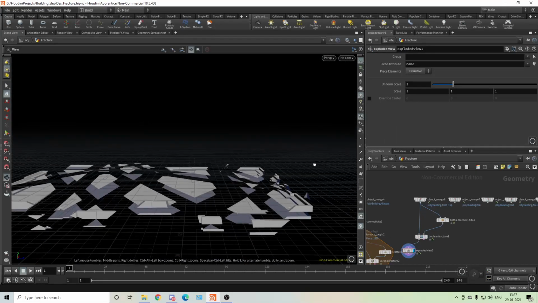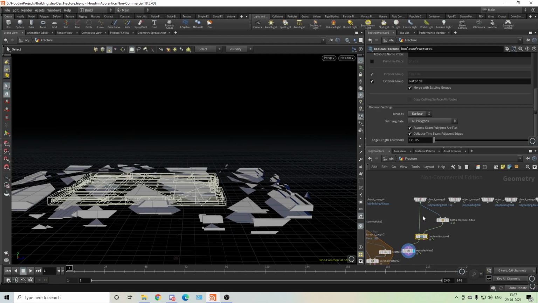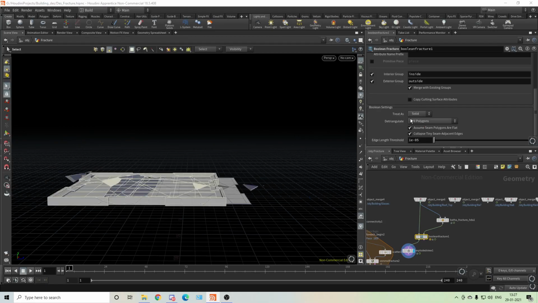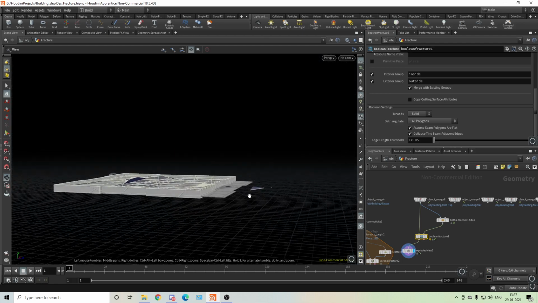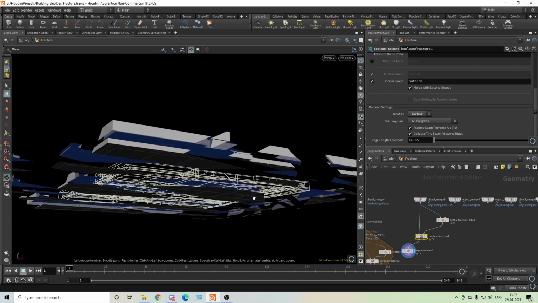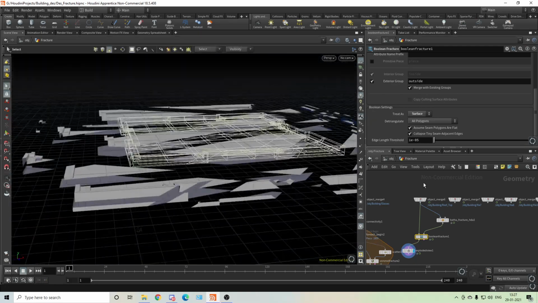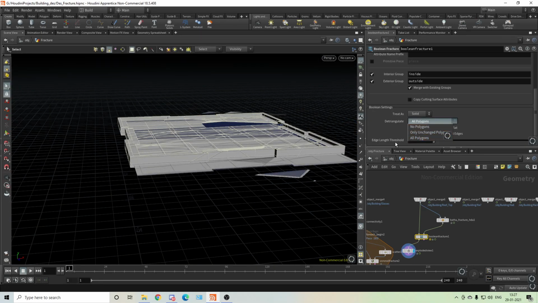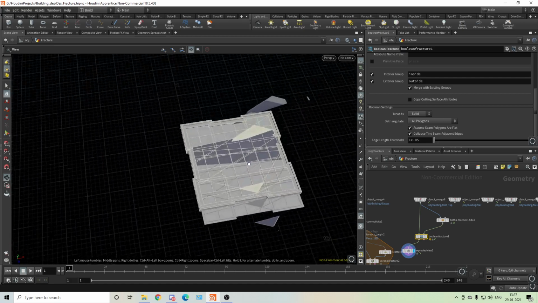And we got this. Okay, but the issue is if it is solid, it will create interior faces. If it is surface, it will not. Yep, so it should be solid. There's some issue. What happened? Let me see.